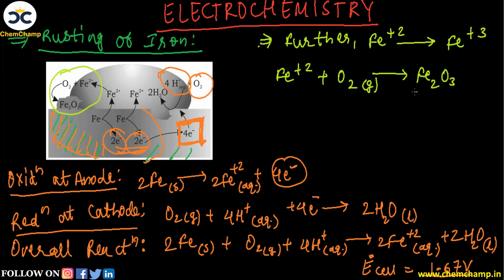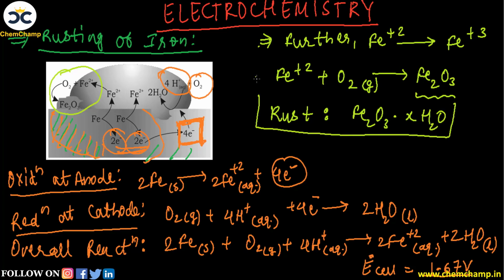And in fact this ferric oxide formation will result in the formation of H plus ion also. This water molecule, the H plus ion that is produced here, the H plus ions we get are a result from this ferric oxide formation only. Like usually the rust is nothing but Fe2O3 dot X times of H2O. So you can remember it: rust is ferric oxide, but along with some amount of water molecule also combined with it. So this is the overall process of rusting of iron.